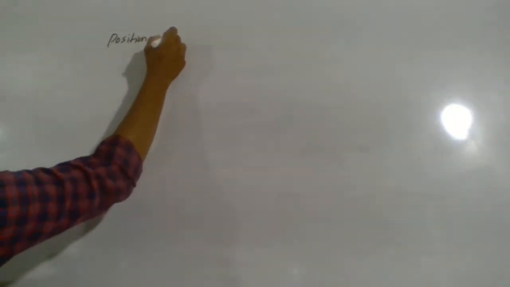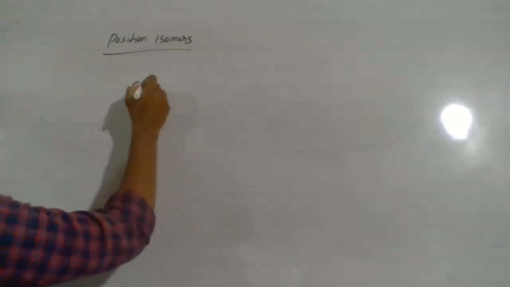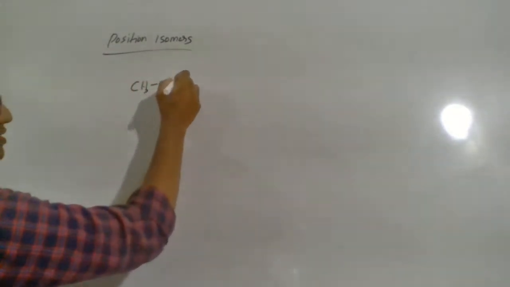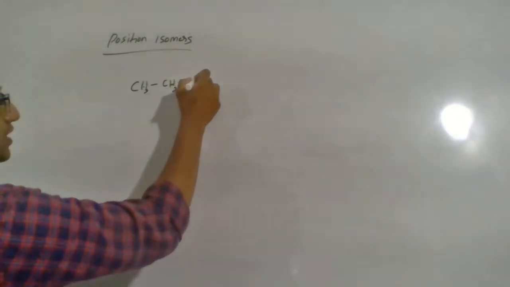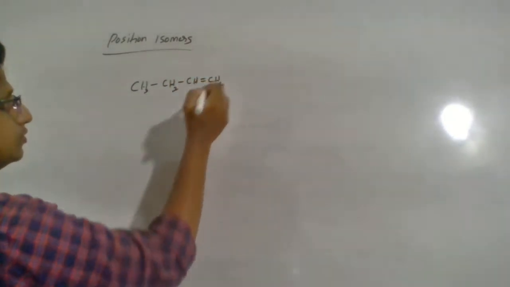Now let us discuss the next one, position isomers. In position isomers, what's the basic difference that you can see? Let us take one example. CH3 CH2 CH double bond CH2.